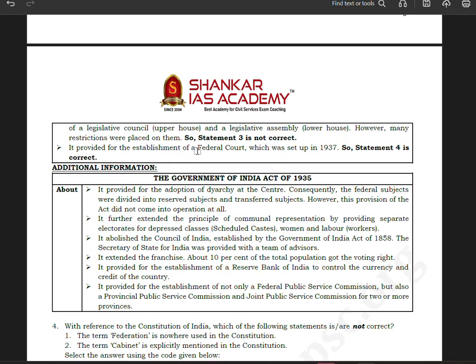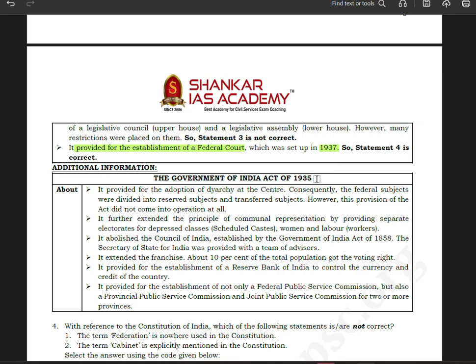It provided for the establishment of a federal court, which was set up in 1935. So statement 4 is correct. Now let us see the additional information. Additional information is always very important.